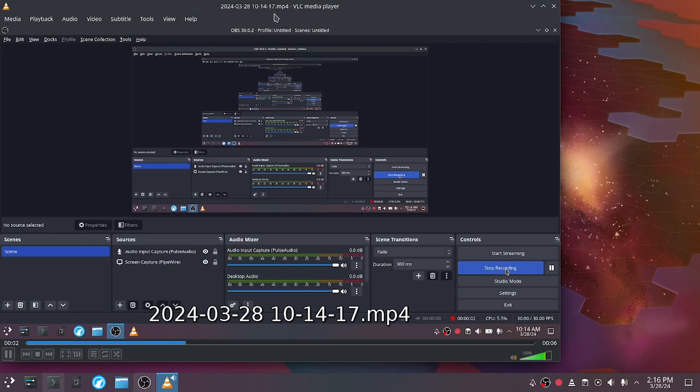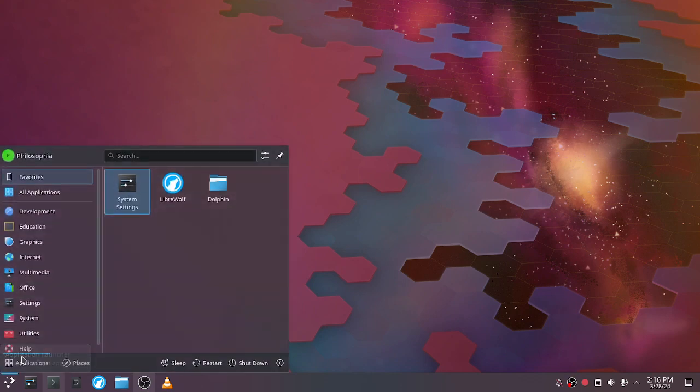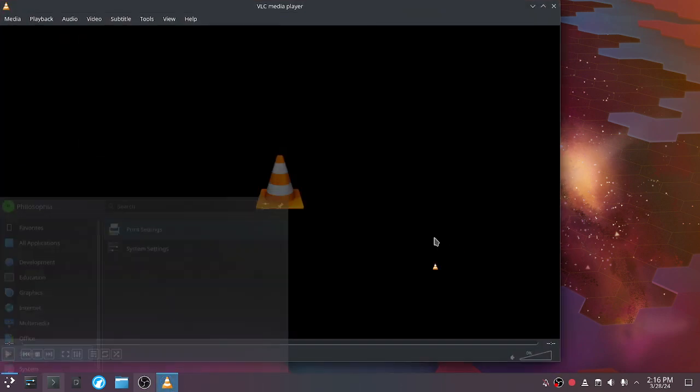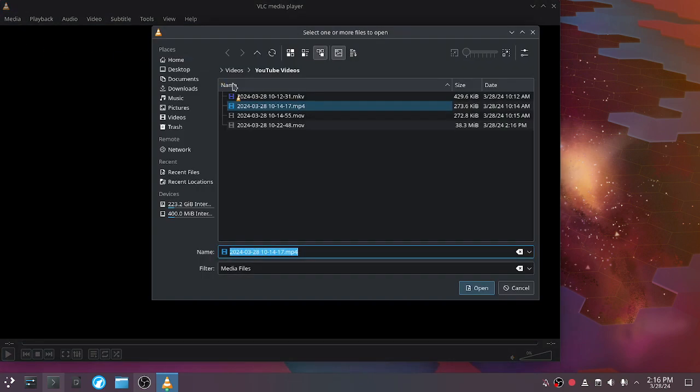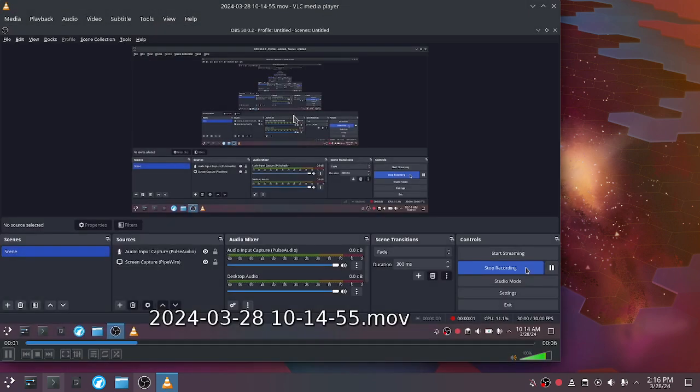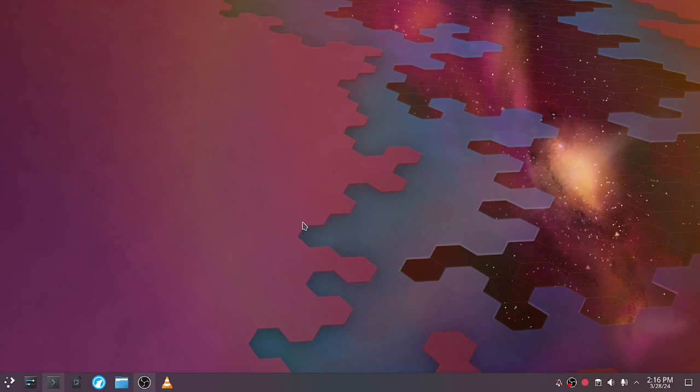Now, actually, this is an MP4 file. I wouldn't play any of these before. Let me try this other one. We did this one, it's working. This one's working. Let's try this .mov. Look at that. So it looks like in this case, all it really took was a simple software update. All the video formats are opening just fine now.